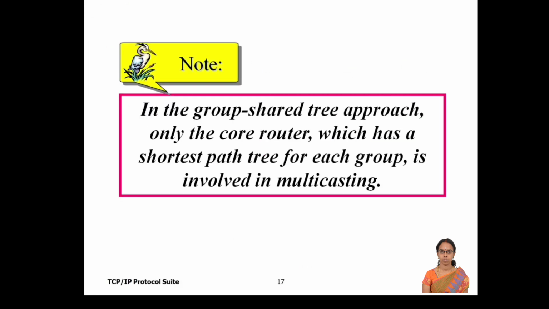So in the group shared tree approach, only the core router has a shortest path for each group involved in multicasting. In the previous cases, all the routers had the shortest path, but in the core router concept, it maintains the shortest path and does the multicasting of packets. So all these are the basics of unicasting and multicasting approaches, and how they differ from one another. Thank you.